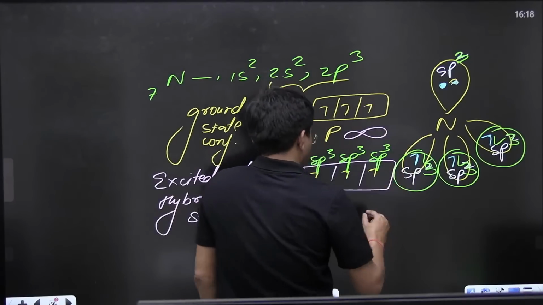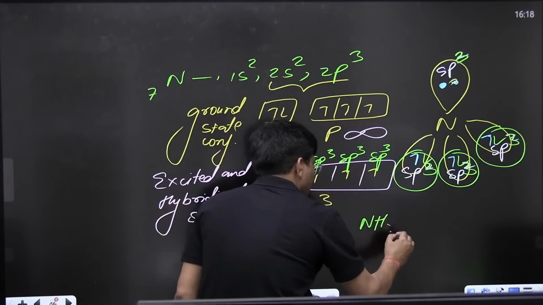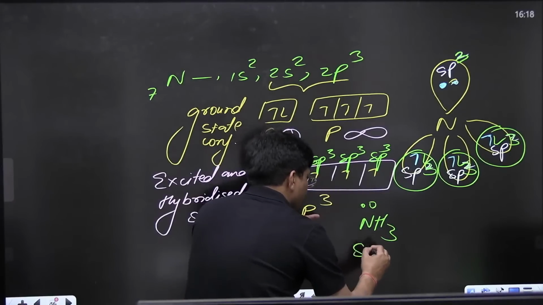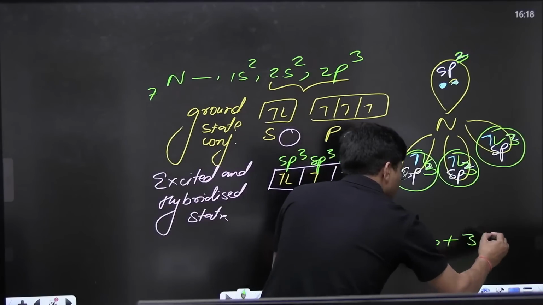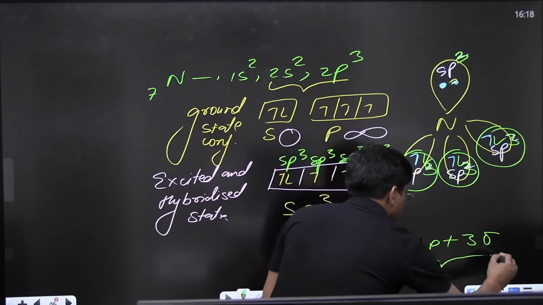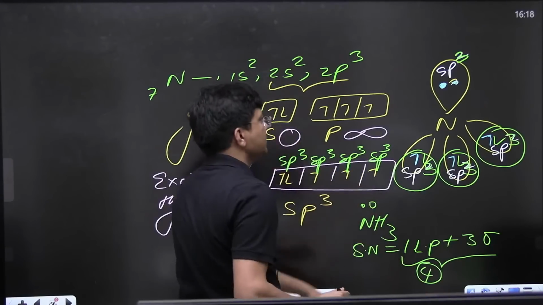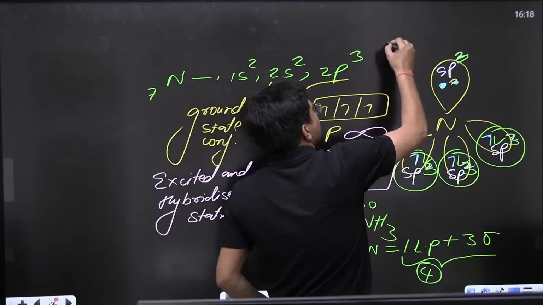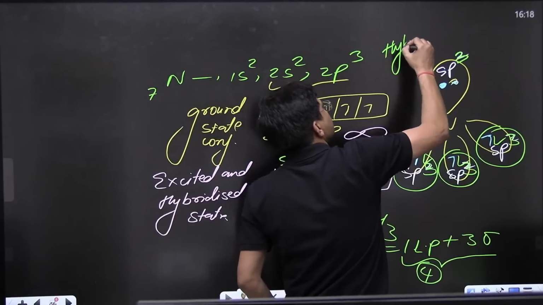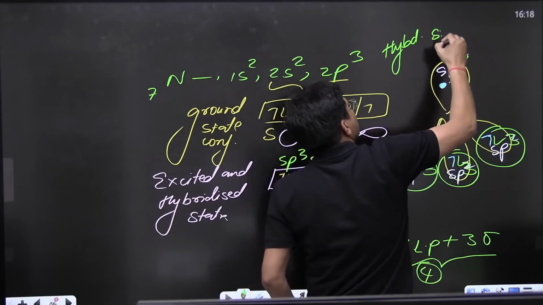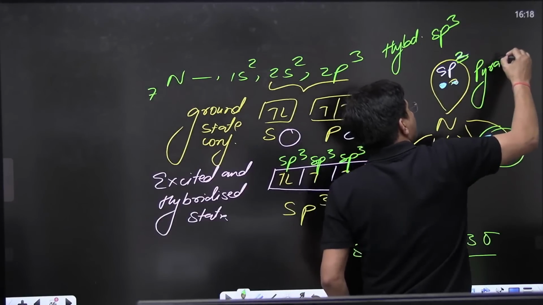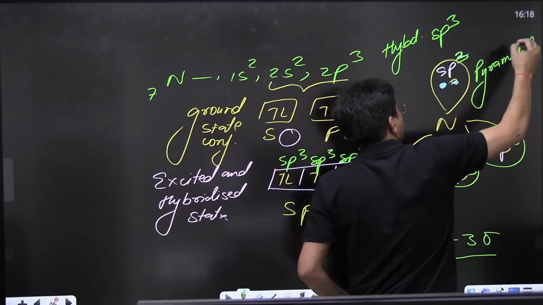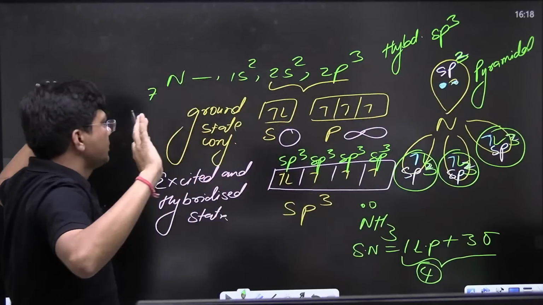In ammonia we can see very clearly there is 1 lone pair and 3 sigma bonds, so the steric number is 4. The hybridization is sp3 and the shape is pyramidal because of the lone pair. Till now is it clear?